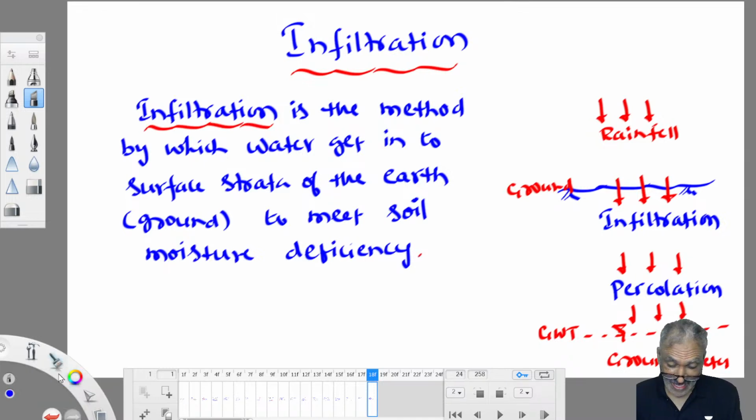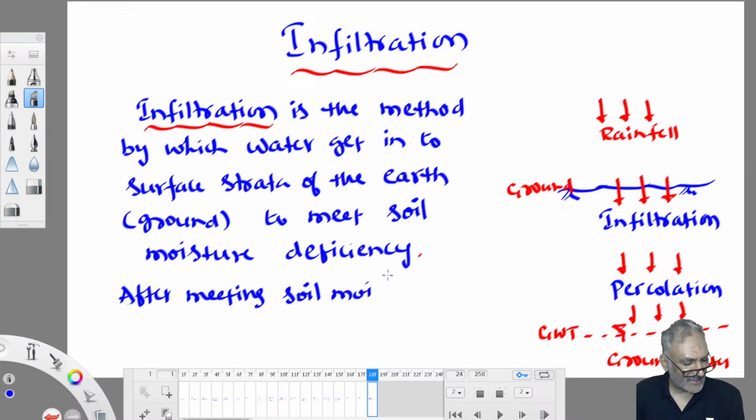After meeting the soil moisture deficiency, if any excess water remains in the ground, that percolates and joins the groundwater table. That's how groundwater will form. Okay? Oh, sorry, this color is not visible to you. So after meeting soil moisture deficiency, my stomach is waiting to crack the GATE exam. Yes, definitely that hunger should be there. Then only you can perform better. You work hard to earn your livelihood, to meet your hunger, isn't it? Good.